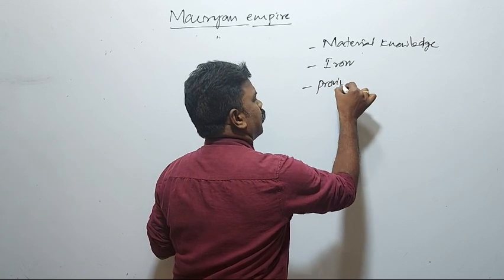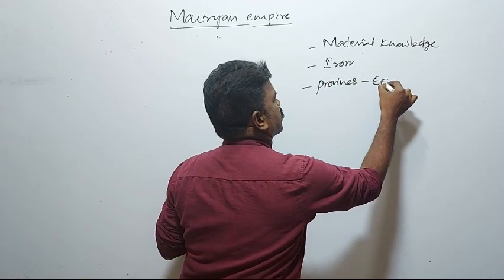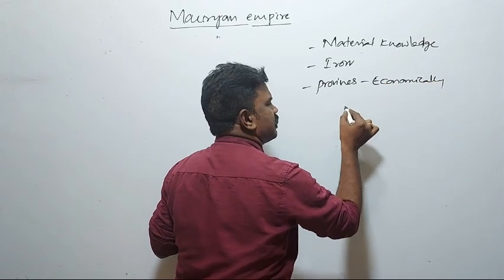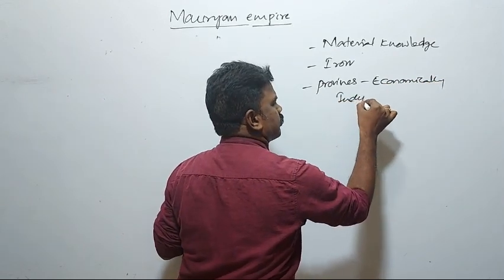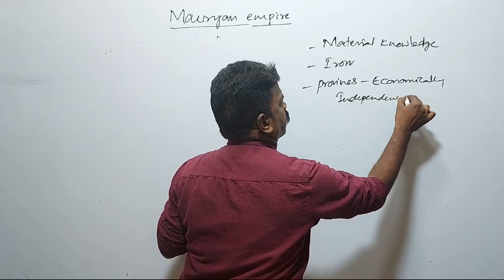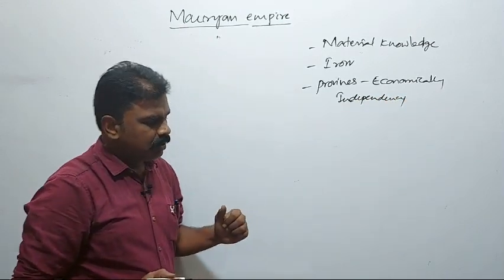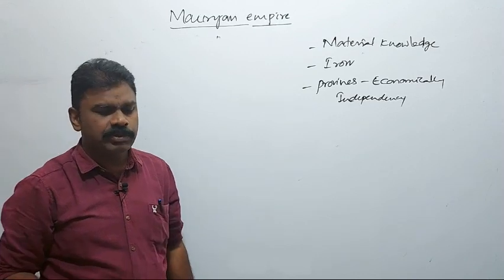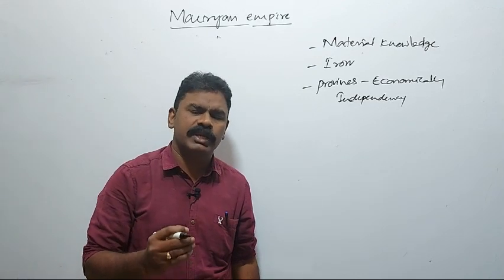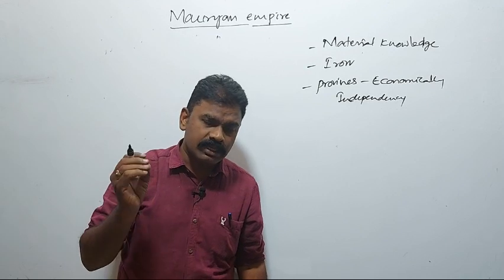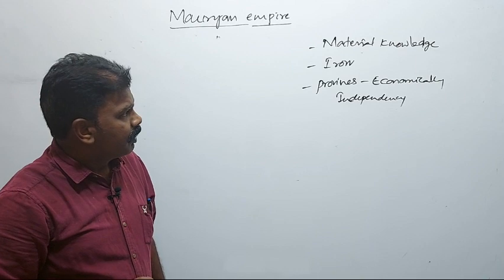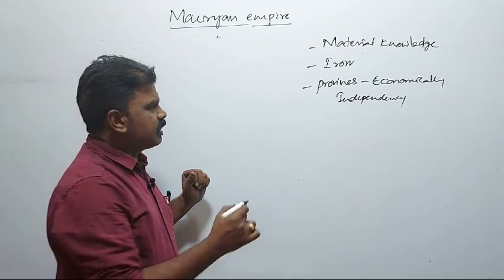Provinces became strong economically, and whenever they became strong economically, they started seeking independence. This was another cause. The spread of new material knowledge was also a cause for the decline of the Mauryan Empire. This is one cause.